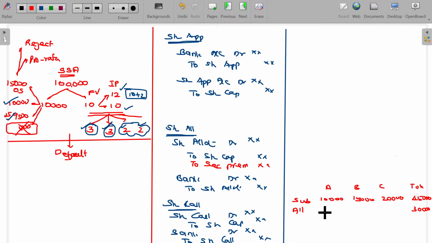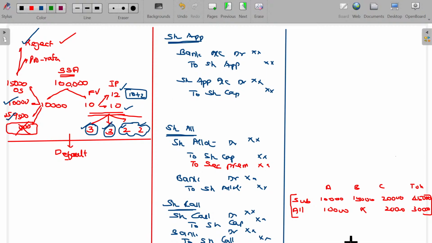I can allot this way. A will get fully, C will get fully, B will get nothing. So, what happens in this case? B has applied for the shares, we have collected application money. We have to now send him a regret letter. Sorry, sir, your application is not honored, so we have to refund this money. So, when the applications are completely rejected, that application money received will be refunded. This is one type. Complete rejection type.